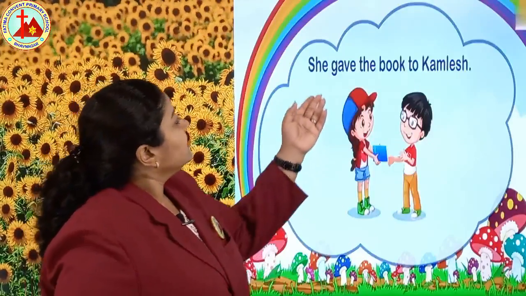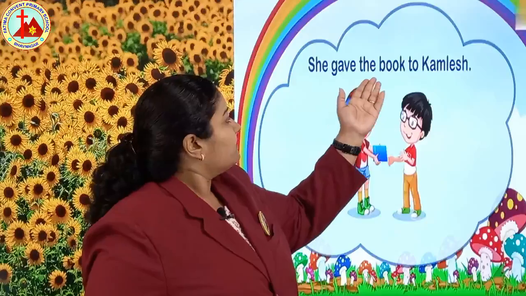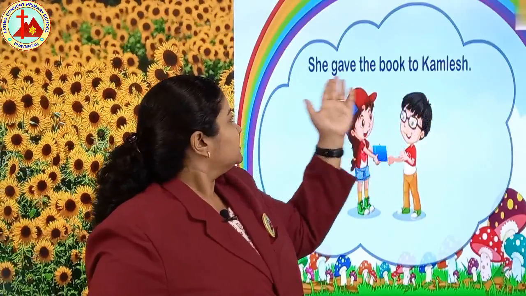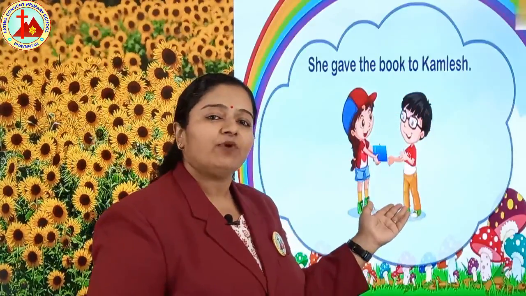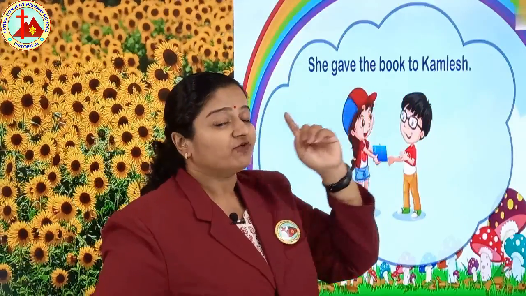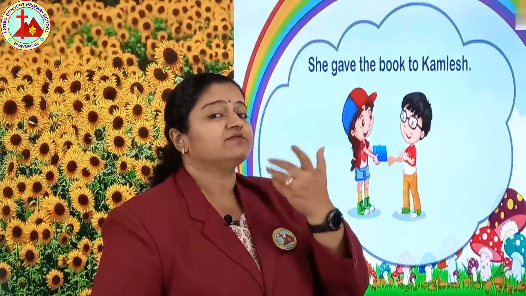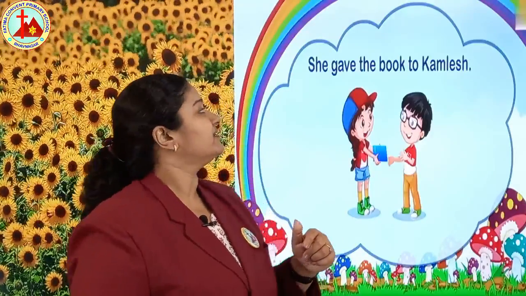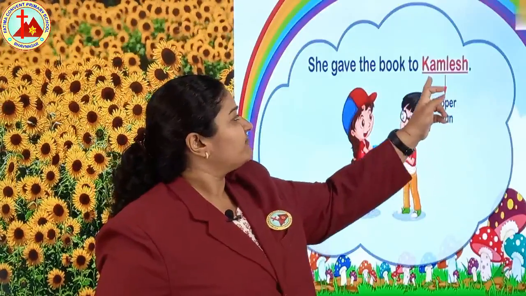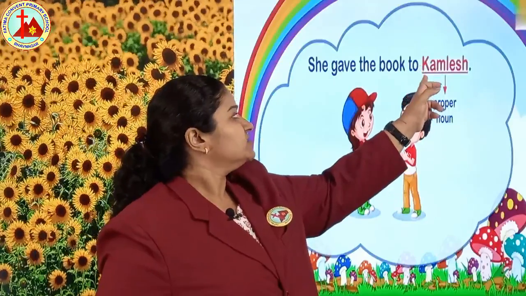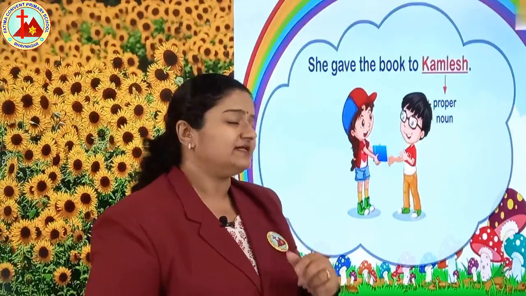Yes, let's see. She gave the book to Kamlesh. She gave the book to Kamlesh. So Kamlesh is the name of this boy. So K is capital. This is a proper noun. If you are writing your name, your teacher's name, your principal's name, the first letter of the proper noun is capital. Remember this in your mind. Okay dear children. Next one. This is Kamlesh's proper noun, the name of one boy, name of any person. So K should be capital.